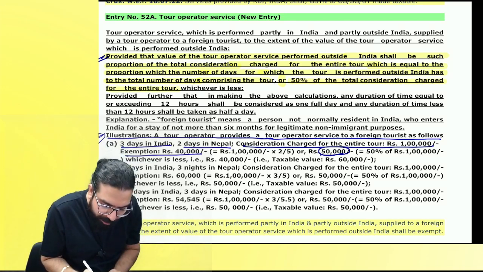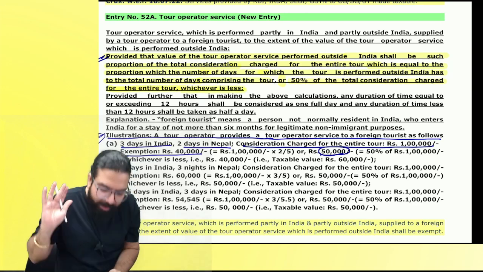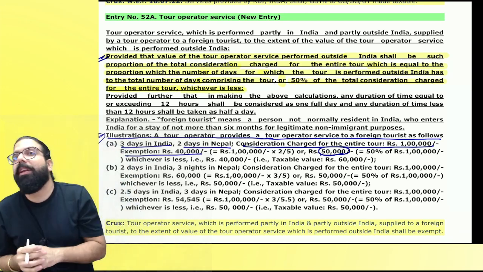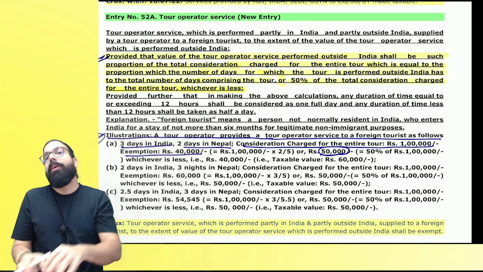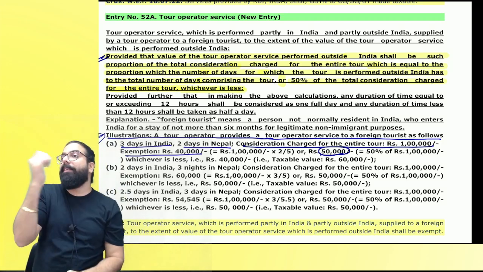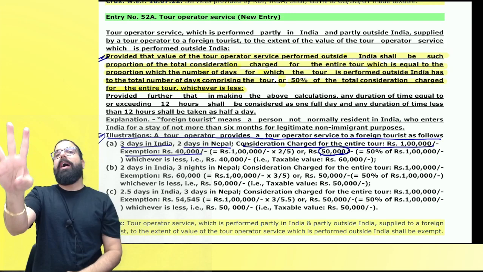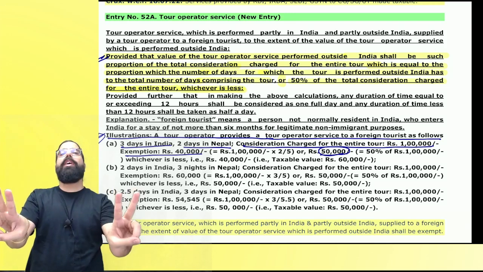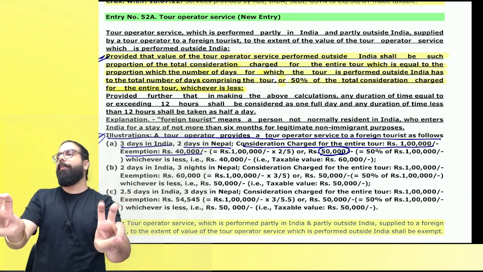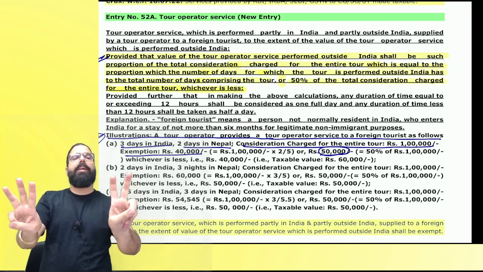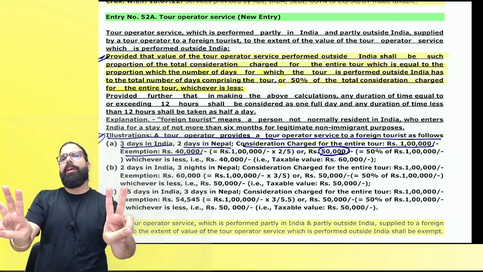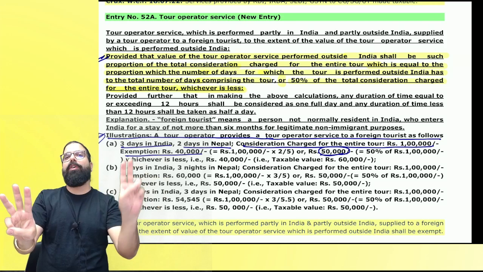50% of the consideration for the entire tour, whichever is less. What are they telling? The exemption is restricted to how much? For example, exemption is restricted to 50%. I conducted 3 days in India, 2 days in Nepal. Can you tell me, 3 days in India means how much? 60,000 in India, 2 days Nepal, how much? 40,000. Exemption will be 40 only.